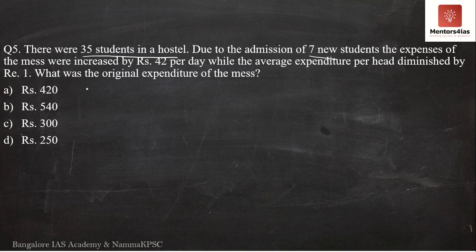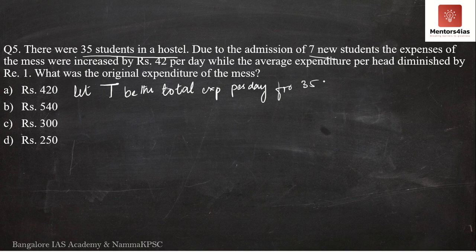So, let T be the total expenditure per day, originally for 35 students.